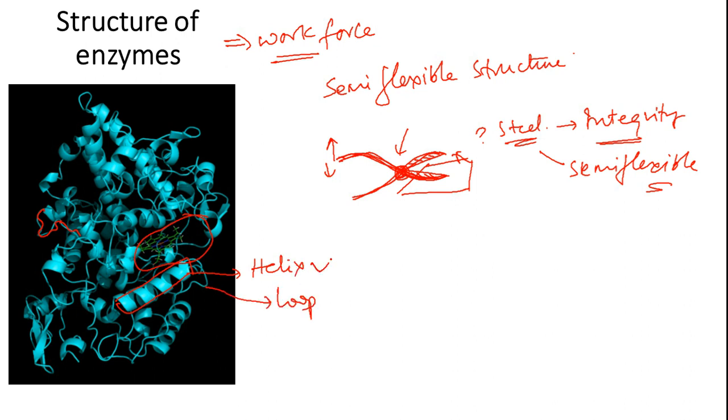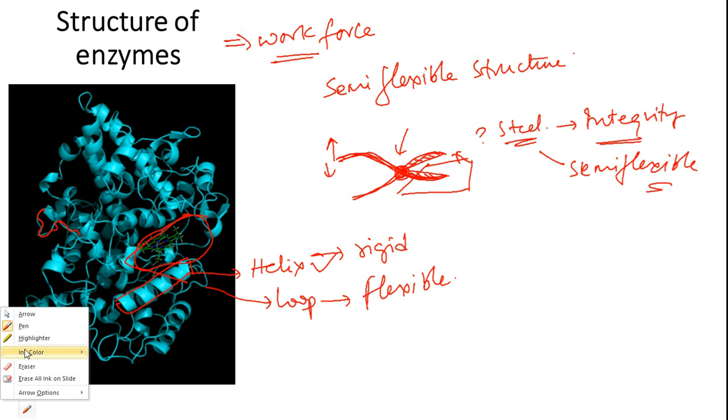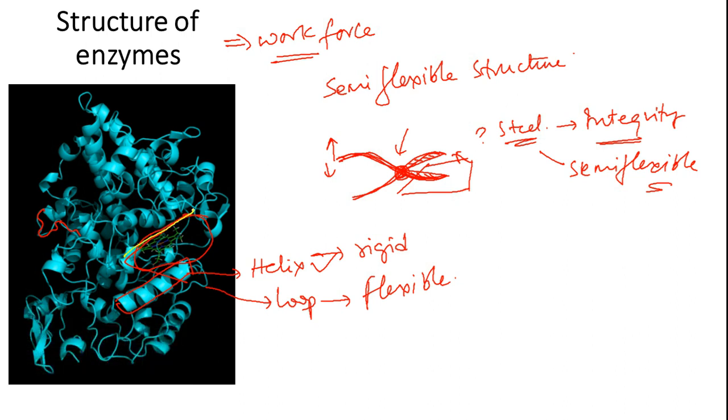Okay, whenever you have a helix, these are highly rigid and chemically stable entities. Loop regions are highly flexible. Okay, so that's the reason why, let's say if you imagine this one like this. Okay, I'll change my ink color so that it gives you a very clear idea. So this is like this. Okay, it is more like a scissor now.